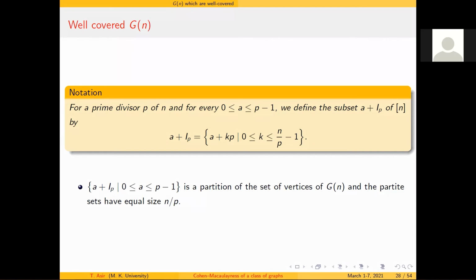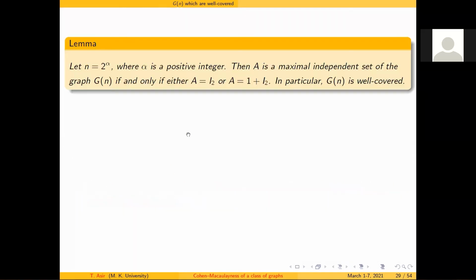So for this reason, I would like to notate this as A plus IP. As I informed you earlier, I would like to go with the well-coveredness characterization first. For that, what we plan to have is, first of all, considering the 2 power, then the prime power, and finally ending up with the composite integer. So this is what we have characterized.